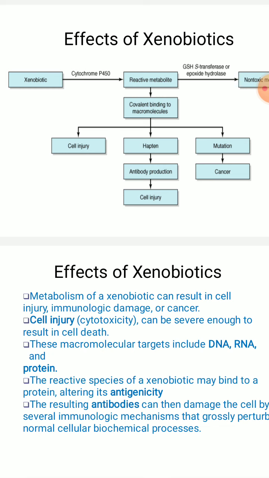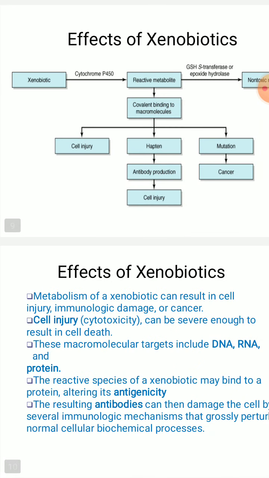The reactive species of xenobiotics may bind to a protein, altering its antigenicity. This results in antibody formation, which can damage the cell by several immunological mechanisms, affecting normal cellular biochemical processes, where the antibodies act as a defense mechanism of our body.